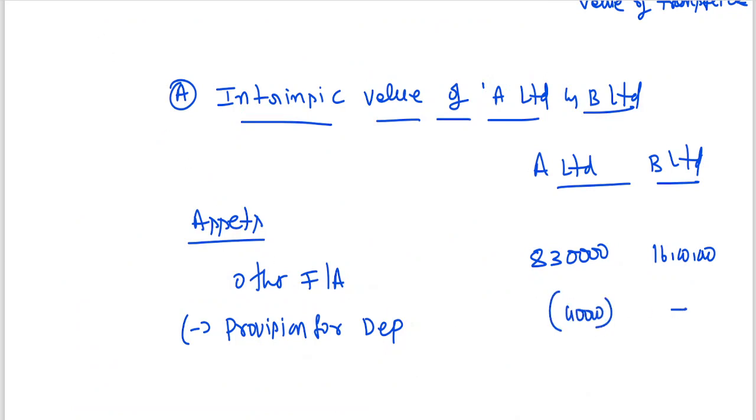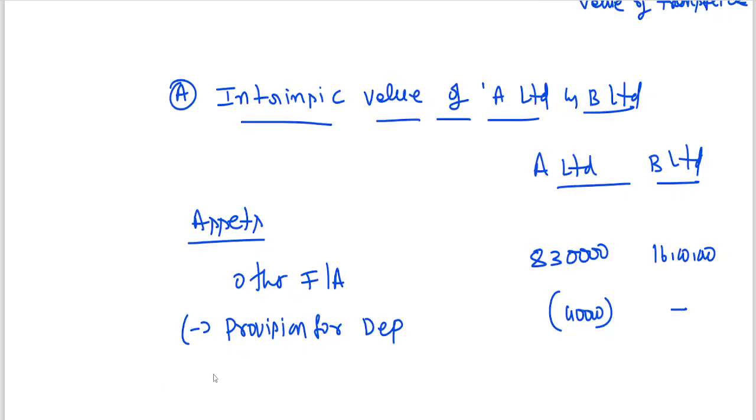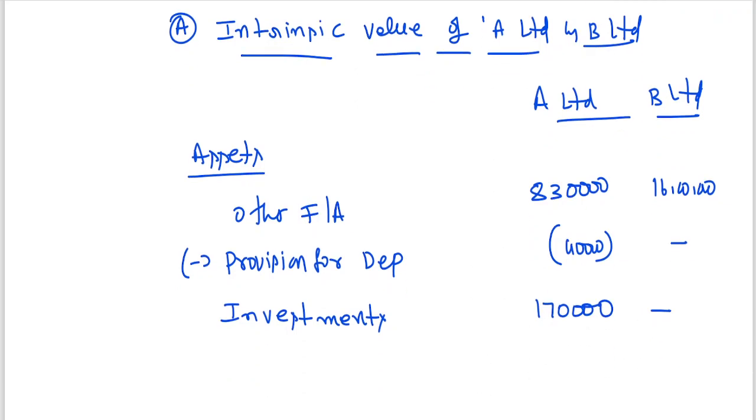And you don't have any information for B. Next, investment 1,70,000. You don't have any investments for B Limited.